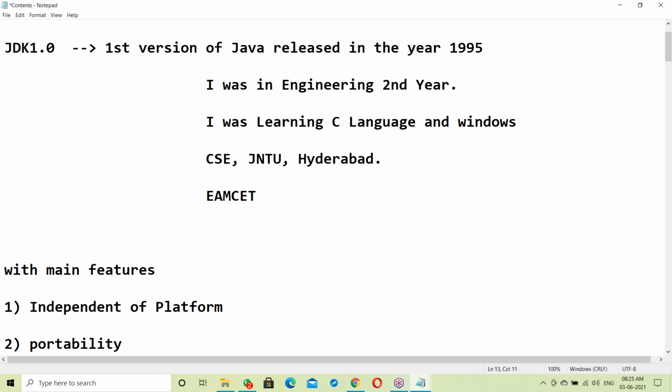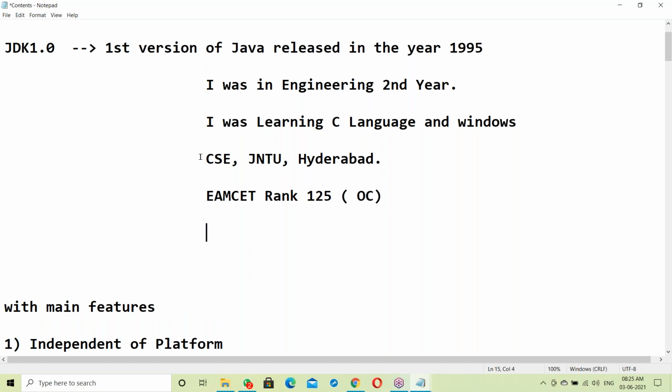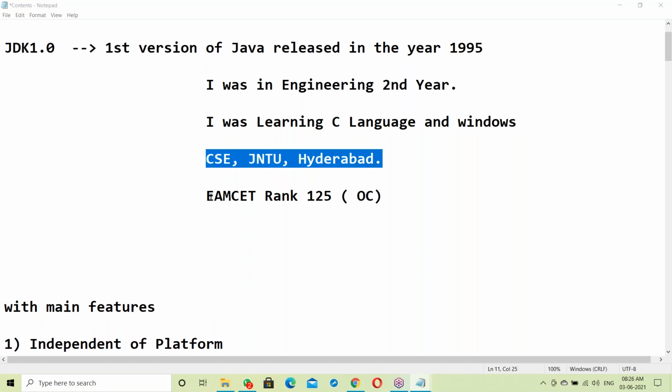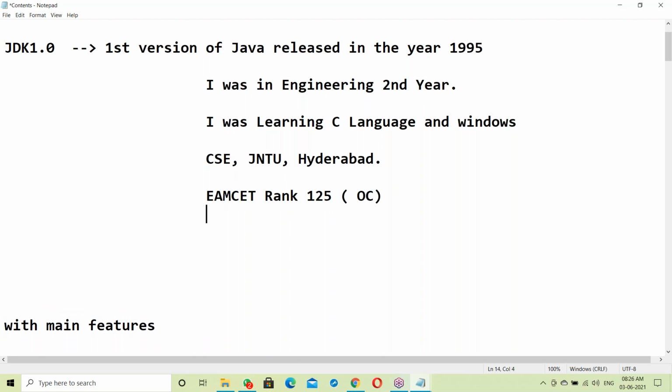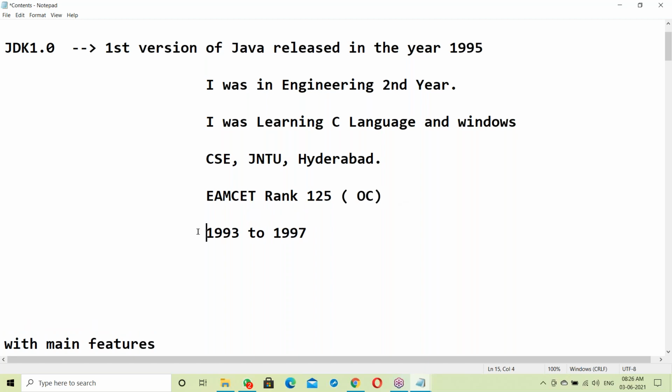My EAMCET rank was 125, and I'm in the OC category. Computer science engineering, JNTU, Hyderabad, batch of 1993 to 1997. I passed out in 97 and immediately got a job.